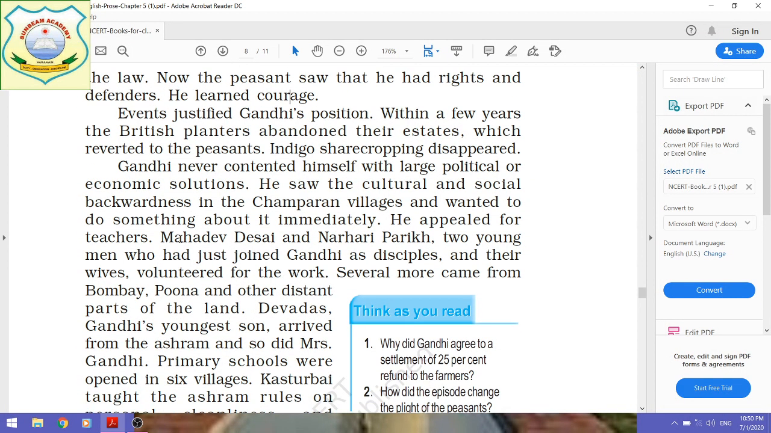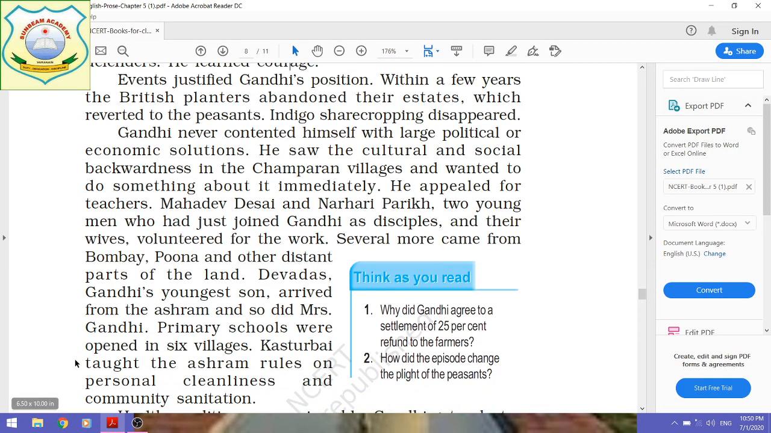Now let us see the next paragraph. Gandhi never contented himself with large political or economic solutions. Now it was a political problem which had been solved by Gandhiji, but Gandhiji was a different kind of leader. He was not satisfied only with the solution of the political or economic part. Rather, he saw the cultural and social backwardness.